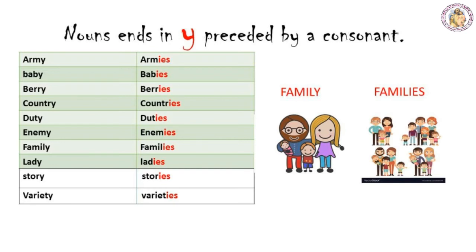Some other examples: berry, berries, country, countries, duty, duties, enemy, enemies, family, families, lady, ladies, story, stories, variety, varieties. All these words are ending with the letter Y but preceded by a consonant. So we are dropping the letter Y in all these words and adding IES to make these words plural.